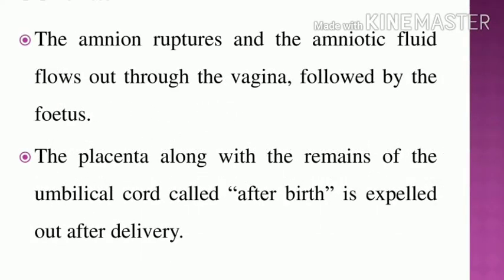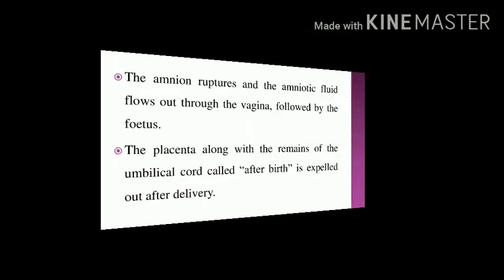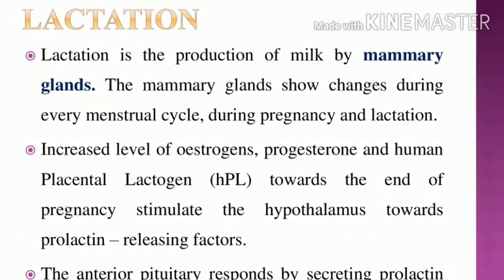Relaxin is also responsible for helping the amnion to rupture. What is the amnion? The amnion is an extra embryonic membrane filled with fluid called amniotic fluid. Relaxin ruptures the amnion, and the amniotic fluid flows out through the vagina, followed by the fetus. The placenta, along with remains of the umbilical cord, is expelled after delivery. This is called the afterbirth. Can you understand?